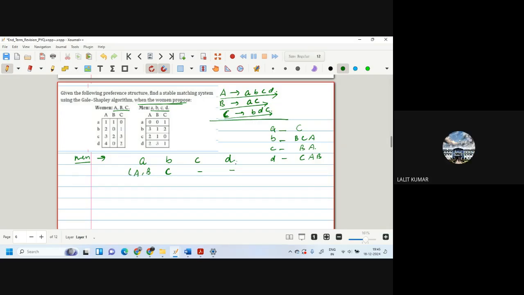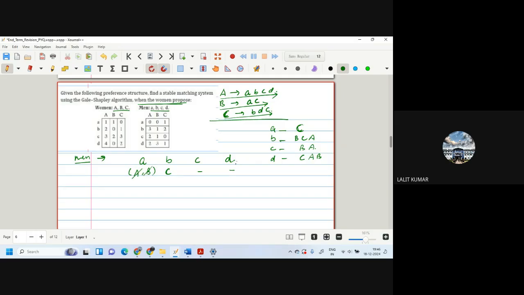Now we check AB, who A will select. So A will not select anyone. A doesn't need AB, so they'll go in the next iteration. So now A will go to whom?